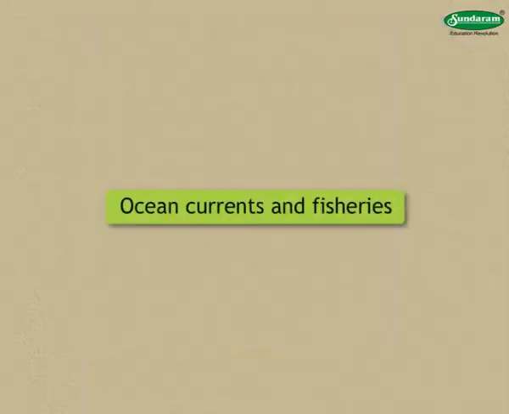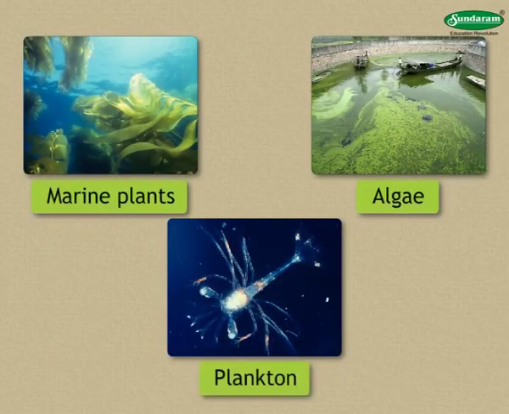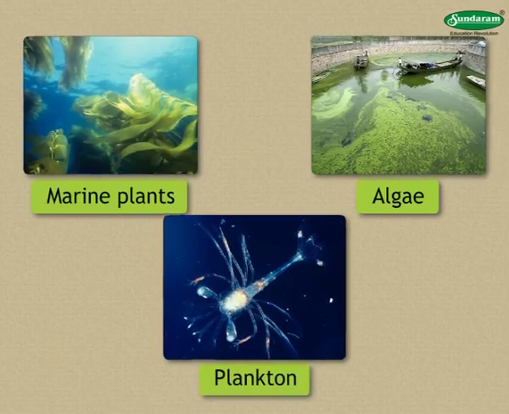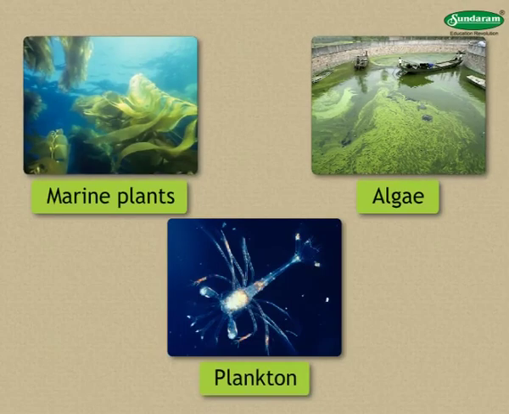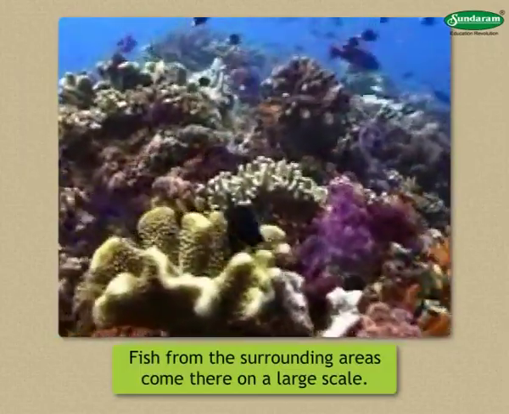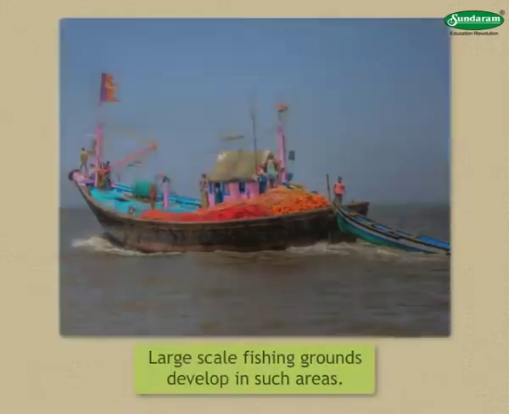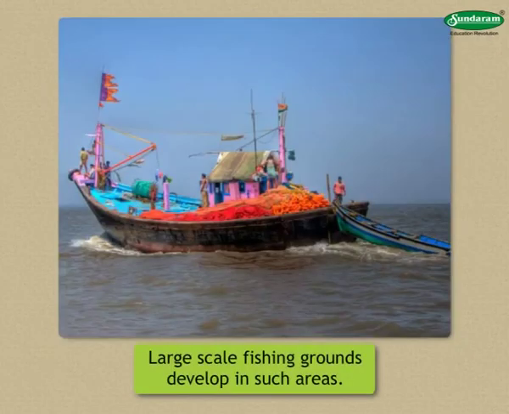Ocean currents and fisheries. Marine plants, algae, plankton, etc. thrive well in the areas where warm and cold currents meet. This is food for the fishes. As a result, fish from the surrounding areas come there on a large scale. They breed there. Hence, large-scale fishing grounds develop in such areas.